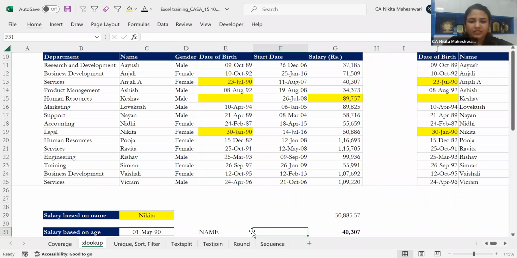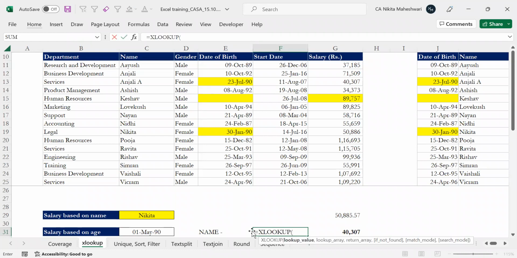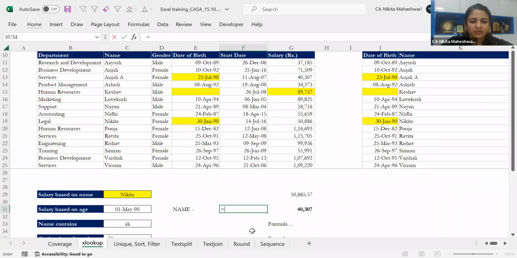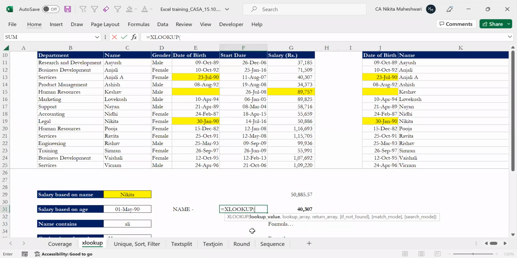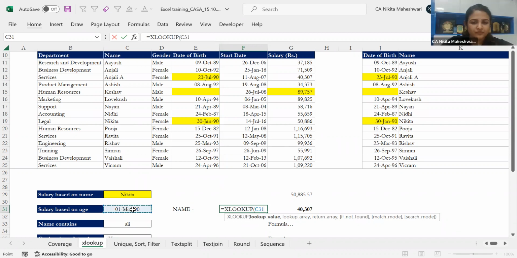Right. So I think, Arpit sir, we were discussing whether you can try and construct the XLOOKUP formula over here now. Okay, XLOOKUP I think uses different arrays. The return array is different and the search array is different. Yes, sir. Absolutely. So can you help me make this formula? Equal to XLOOKUP. Then you want to search the date, so come to column number C31. Comma. The search array is the date of birth column, column E in this case, right? Yes. Okay.